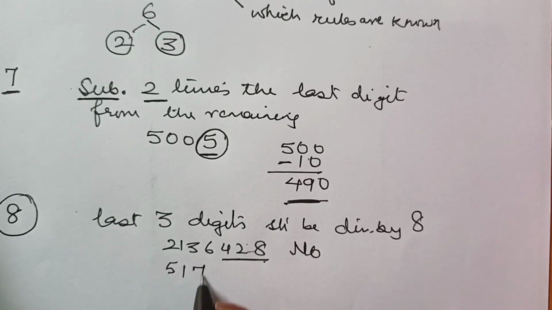And if I take the example 51726824, now I don't have to see what is there in the beginning. Only the last 3 digits are to be seen.